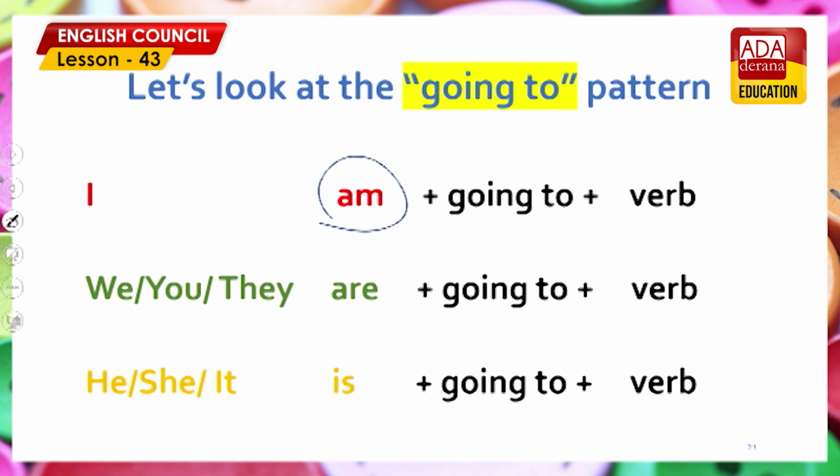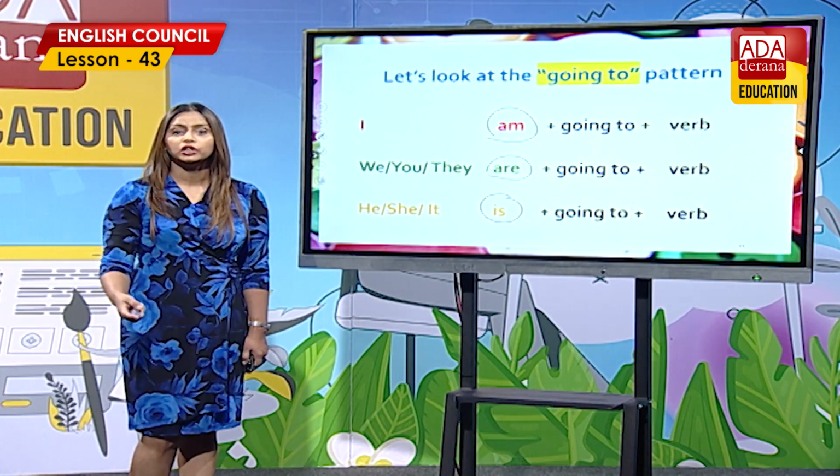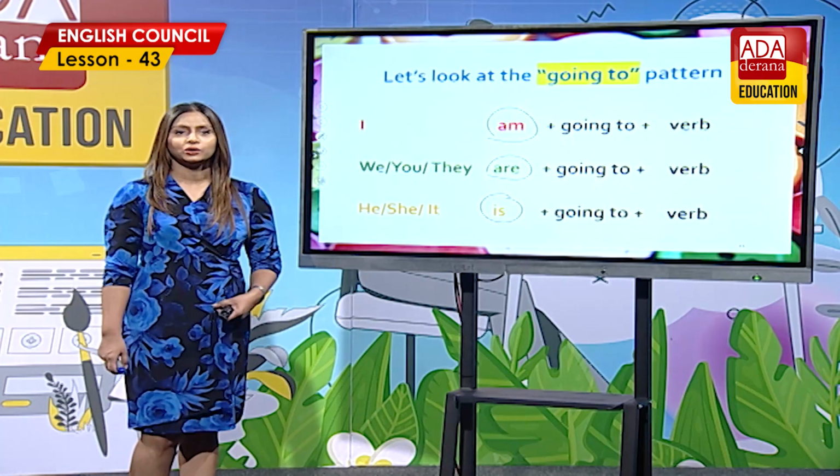Now going to pattern, we are very comfortable using this going to pattern, right? But always remember, don't omit this am, are, is, the be verbs when you are using going to pattern. Some people say, I going to eat. We going to play. They going to drink.